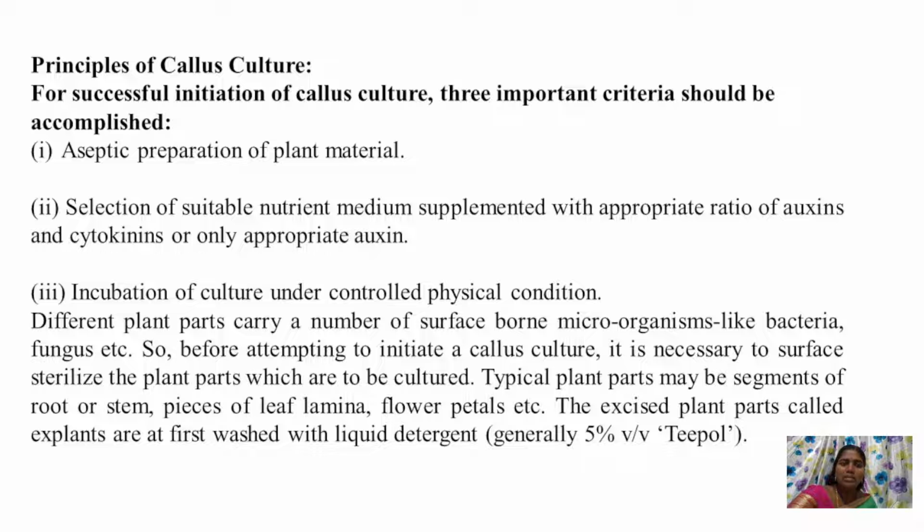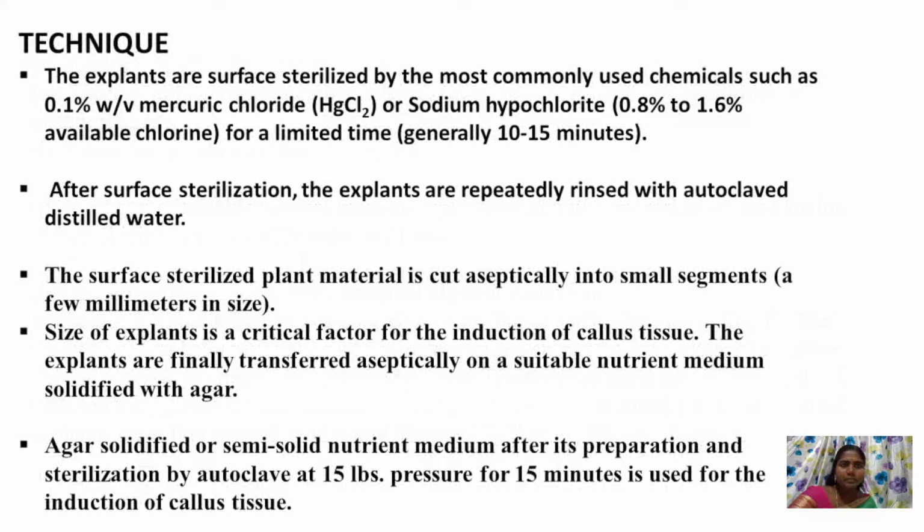Different plant parts carry a number of surface-borne microorganisms like bacteria, fungi, etc. So before attempting to initiate the callus culture, it is necessary to surface sterilize the plant parts which are to be cultured. The typical plant parts may be segments of root, stem, pieces of leaf lamina, flower petals, etc. The excised plant parts are called explants and are first washed with liquid detergents and also fungicide, generally 5% Tepol. Tepol is a fungicide. So, how is this callus culture technique followed?